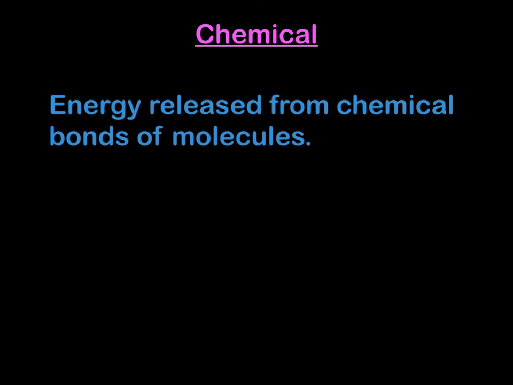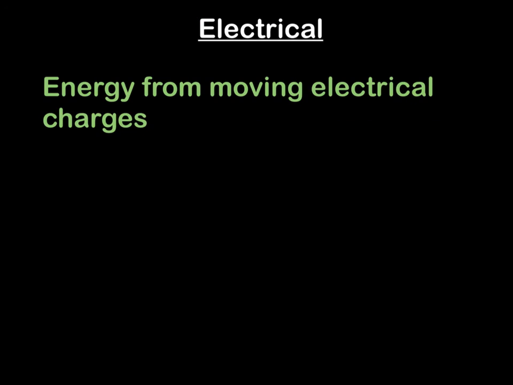Chemical energy is the energy released from chemical bonds of molecules. So when bonds are broken, they will give off energy, and this type of energy we call chemical energy. And the last type of energy that you are probably familiar with is electrical energy. And electrical energy is just the energy from moving electrical charges.